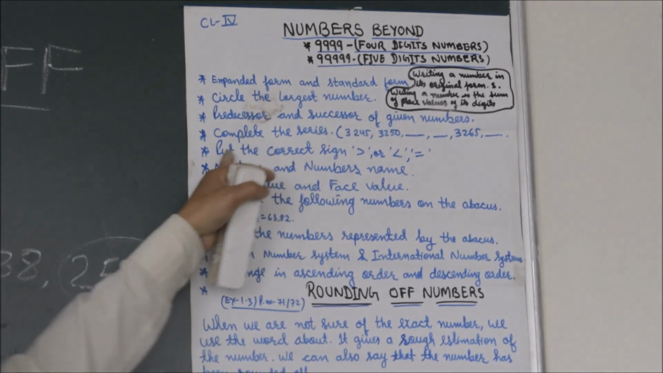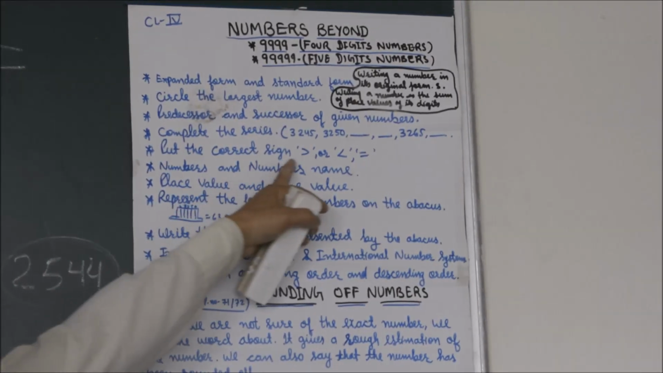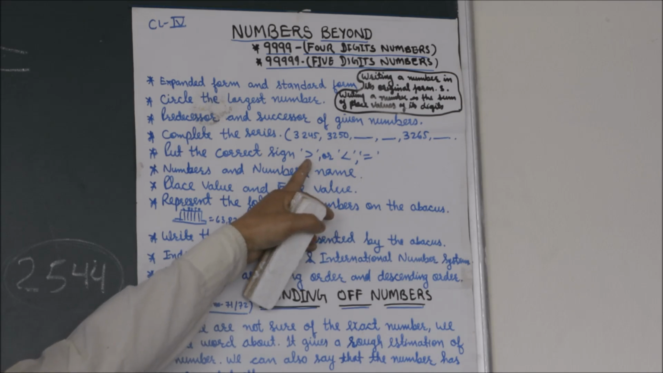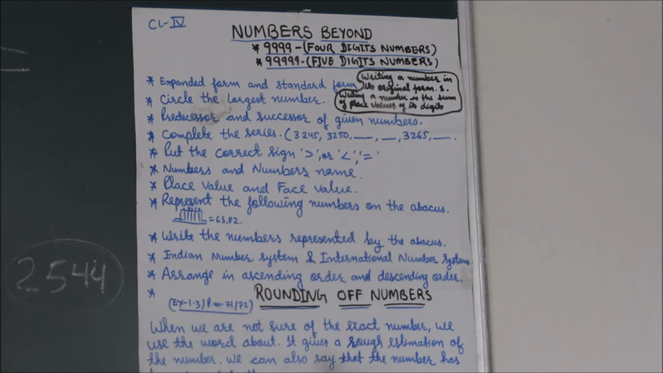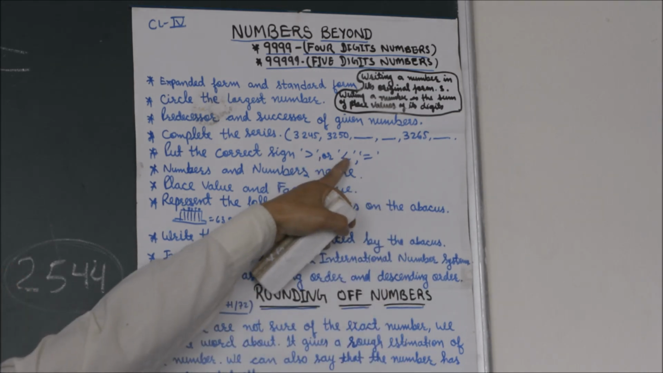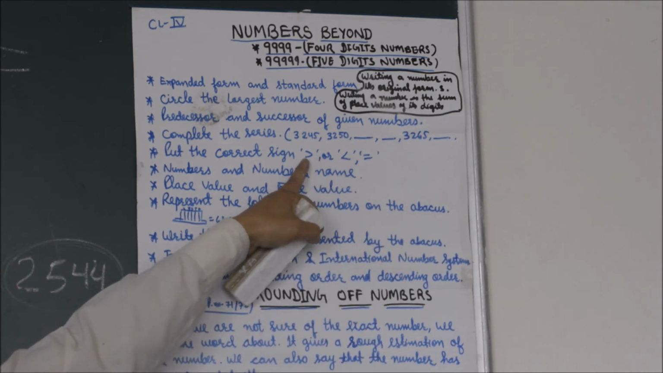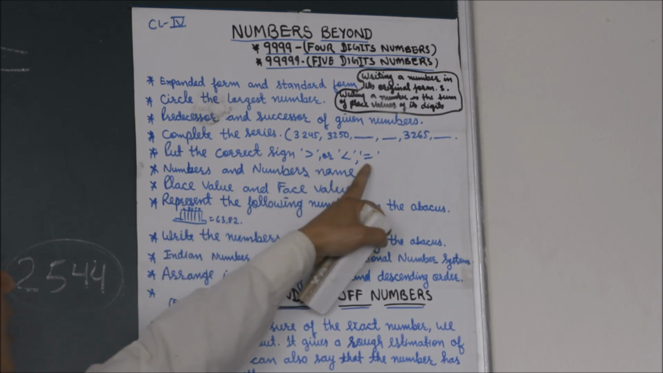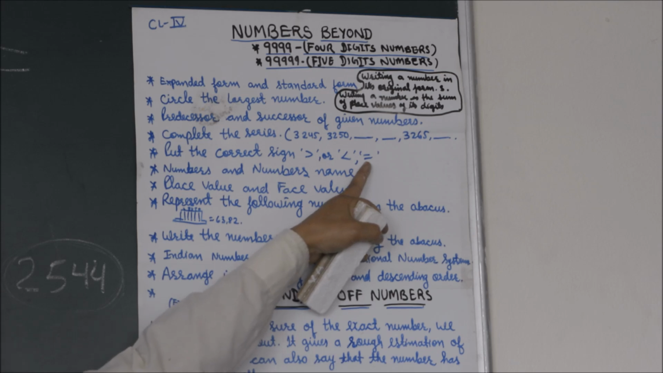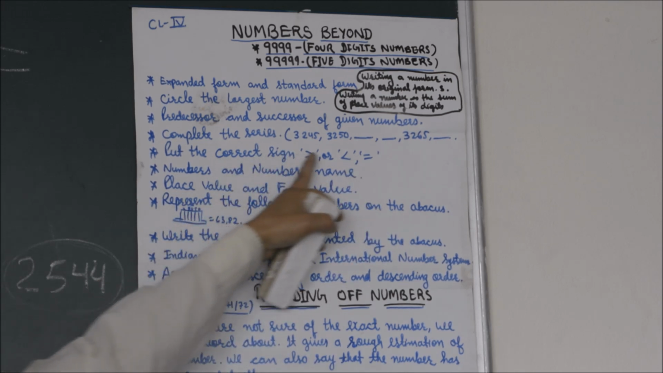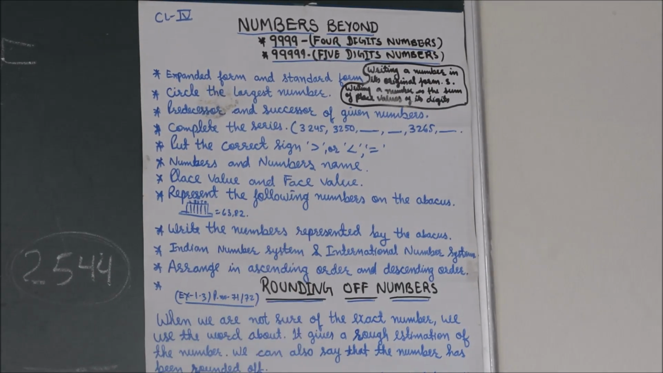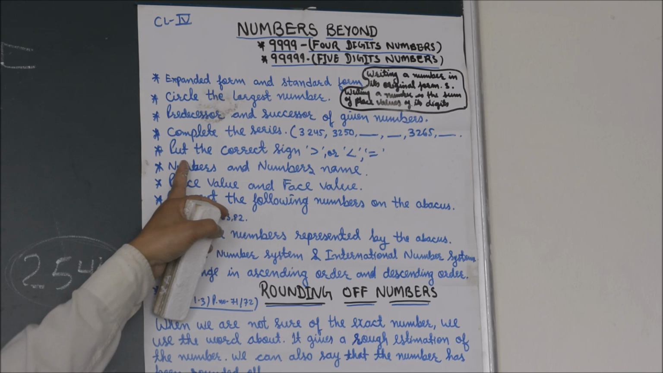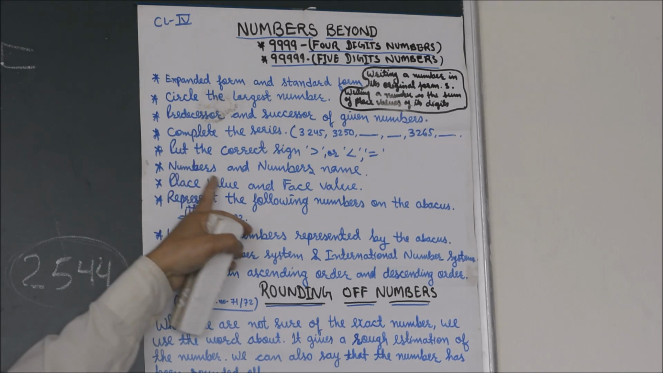After that, we have done putting the correct sign of greater than, less than, and equal to. If the number is small, we put this sign. If the number is big, we put this sign. And if the numbers are equal, the same number, we can put this sign. So these are the signs. We have done this. And another one is numbers and number names. This is very easy. Since LKG and UKG, you have already learned number names.